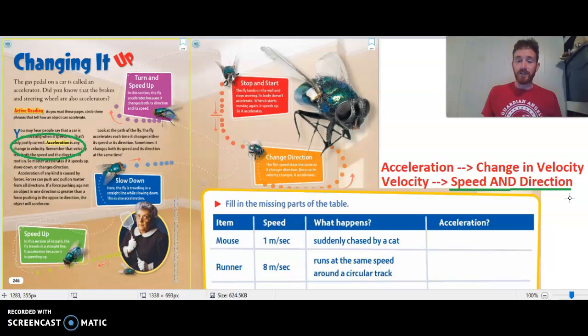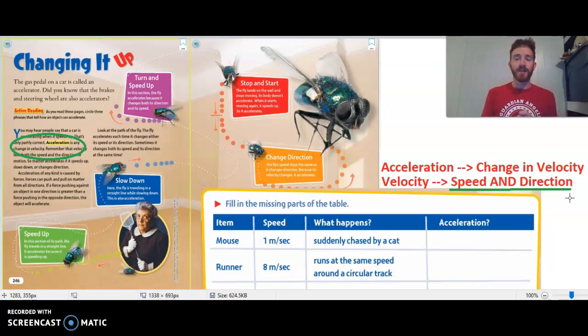So it could be something speeds up. It could be it slows down. It could be it stops and starts. It could be it turns left or turns right or goes up or down. It could go the same speed but turn a little bit. Anytime we turn, if we're running on a track, we might be going the same speed, or a car might drive and go and turn. If it stays the same speed but turns to the left, it's still accelerating in some way.